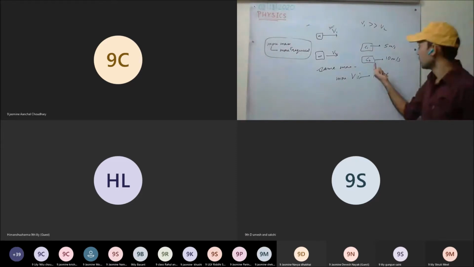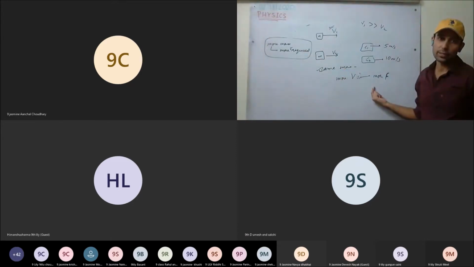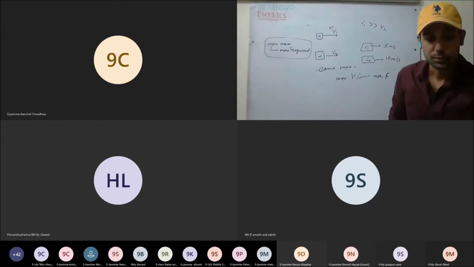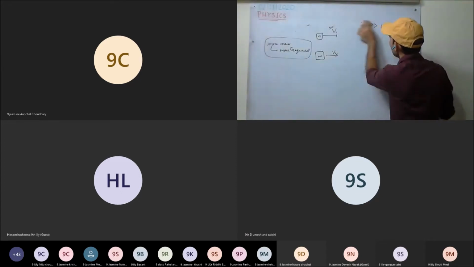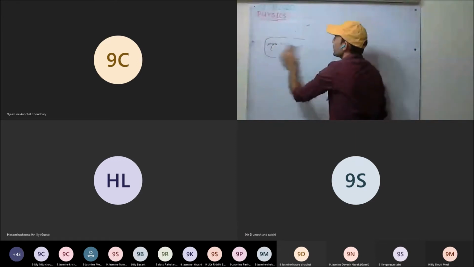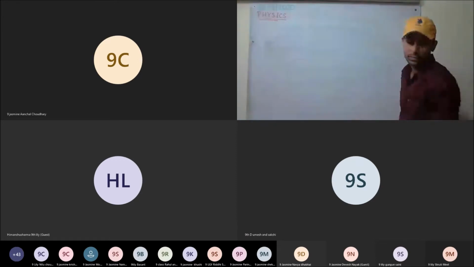So the more the velocity, the more force. The more the mass, the more force required. Okay, so the force required to stop the car, it depends on which quantities? Anyone in class?